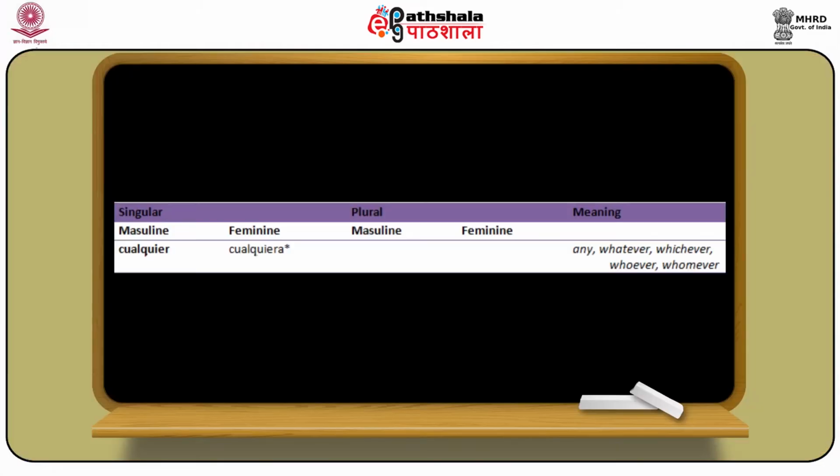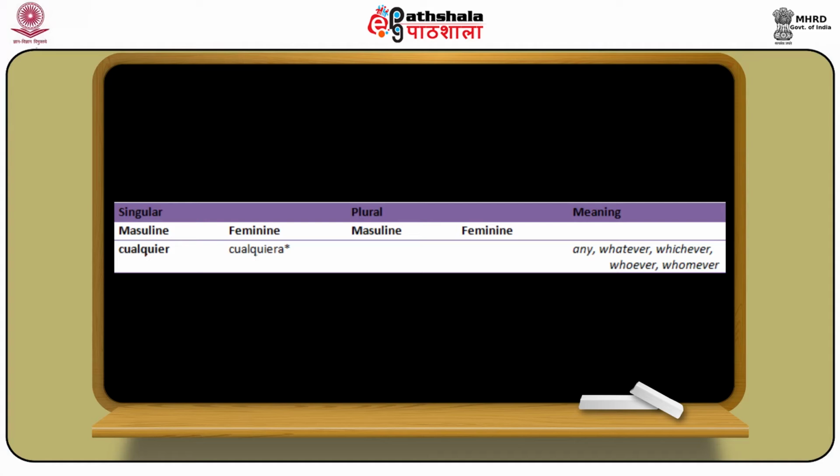But the third is cualquier or cualquiera. Cualquier or cualquiera means any, whatever, whichever, whoever or whomever. Cualquiera can be used for both masculine and feminine nouns if it comes after them. Now we'll see examples where we use these two terms.